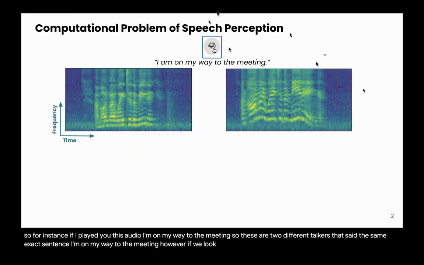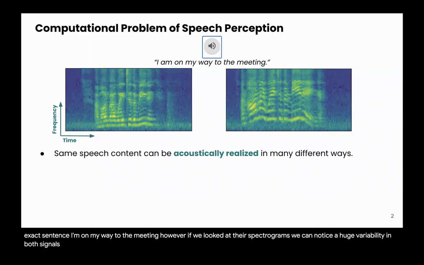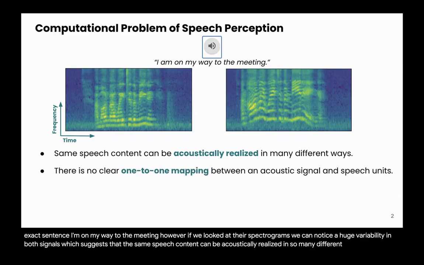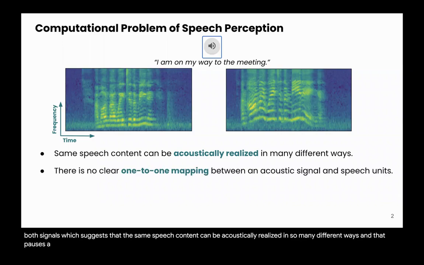So these are two different talkers that said the same exact sentence, I'm on my way to the meeting. However, if we looked at their spectrograms, we can notice a huge variability in both signals, which suggests that the same speech content can be acoustically realized in so many different ways. And that poses a computational problem because there's no clear one-to-one mapping between an acoustic signal and its corresponding speech